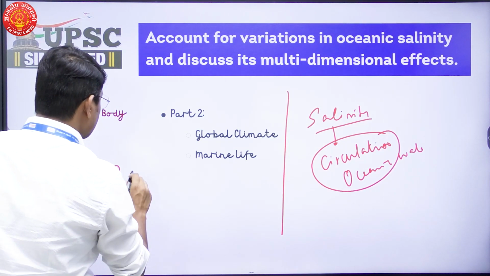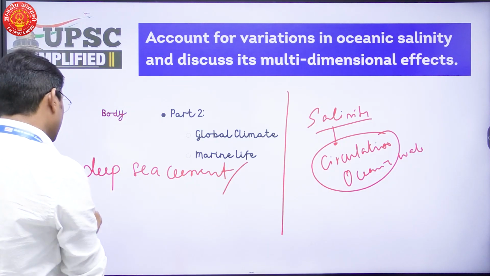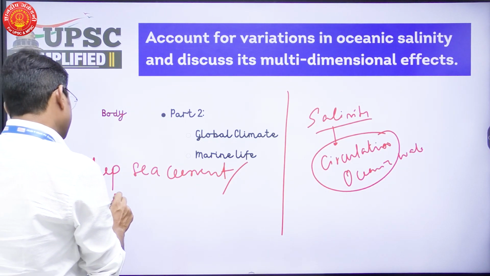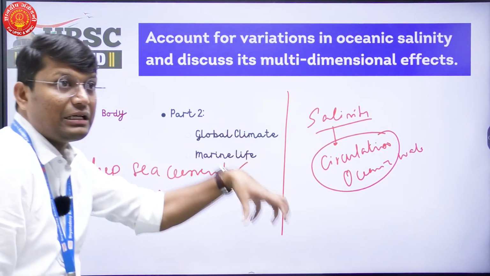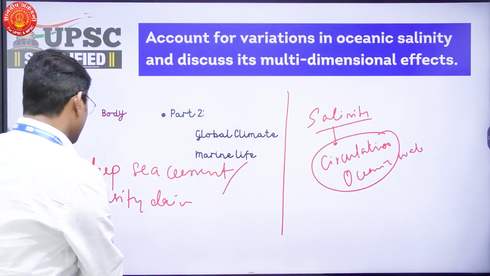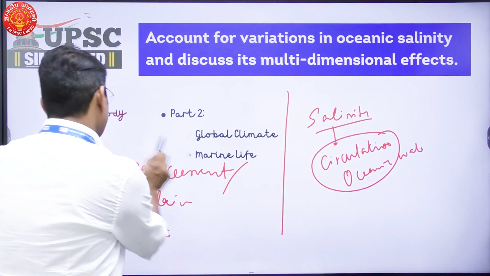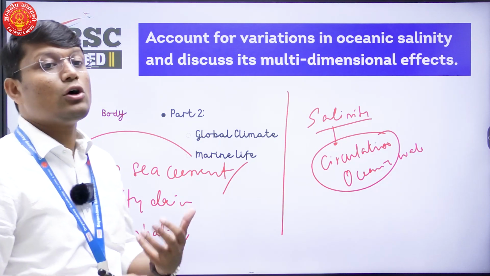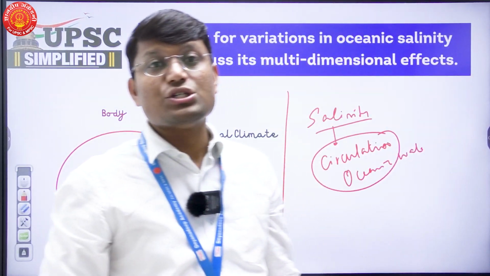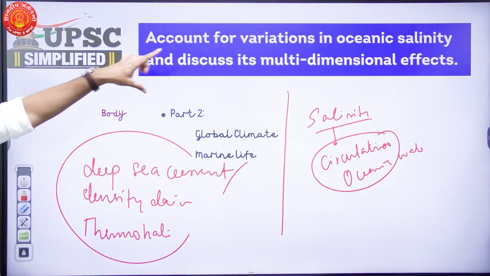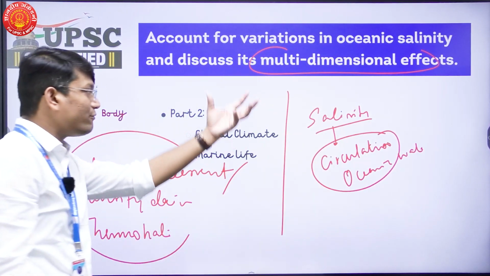Whatever circulation occurs in the deeper parts of the ocean, we are talking about that. There is one more name, thermohaline circulation. So this thermohaline circulation will also be altered as there is a change in density because of change in salinity. So these are a few effects which you have to explain.